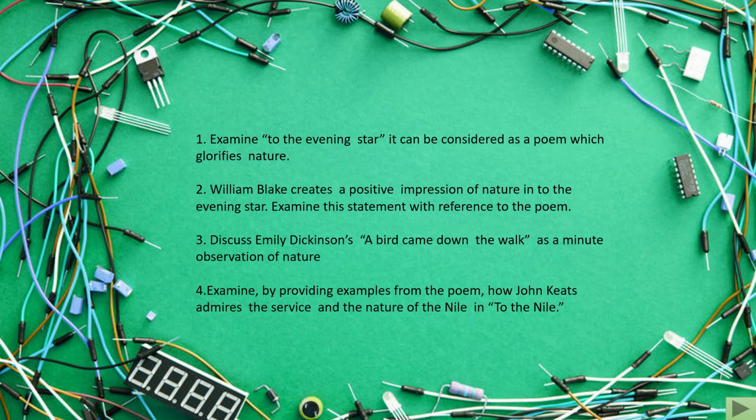Examine these past paper questions. To the Evening Star, it can be considered as a poem which glorifies nature. Question 2. William Blake creates a positive impression of nature in To the Evening Star. Examine this statement with reference to the poem. Discuss Emily Dickinson's A Bird Came Down the Walk as a minute observation of nature. Examine by providing examples from the poem how John Keats admires the beauty and the nature of the Nile in To the Nile.